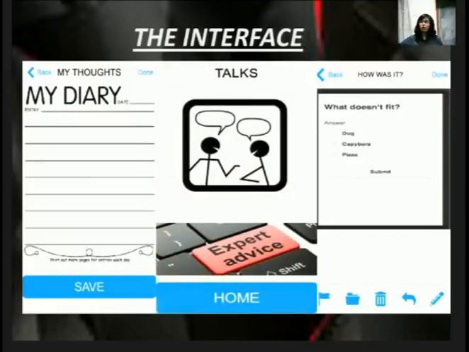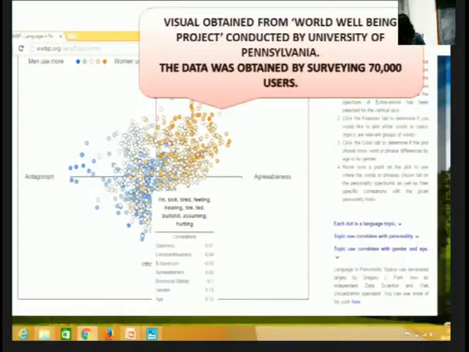After we have gotten the two inputs, let me go through the interface. This will be the output page, which is called talks. To justify my points, like what I'm really working on, I'll go through the next slide. As you can see, there is a graph. On the various axes, there are different features called antagonism, agreeableness, and all that. This data was obtained from 70,000 users on a survey.